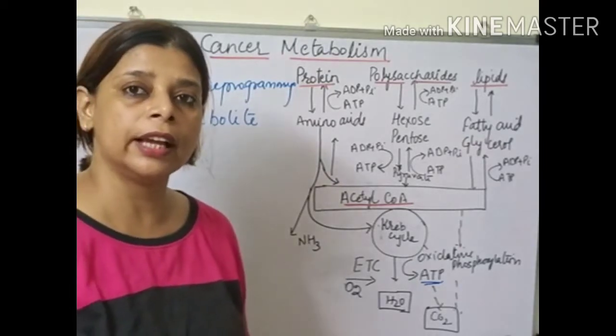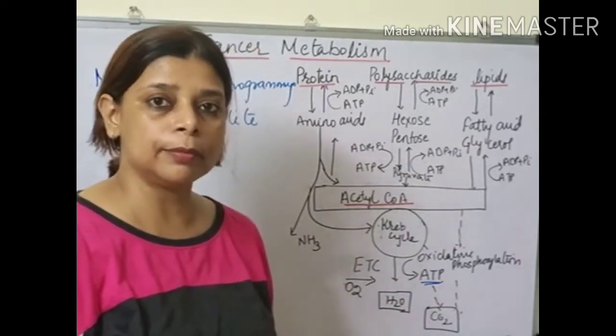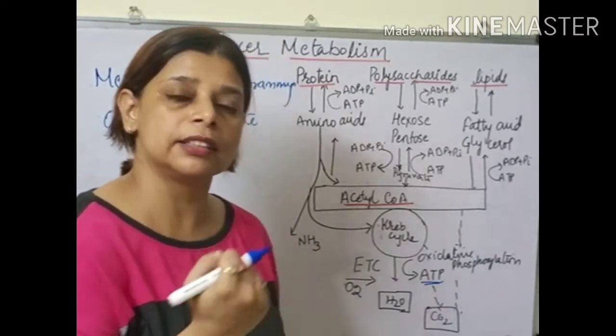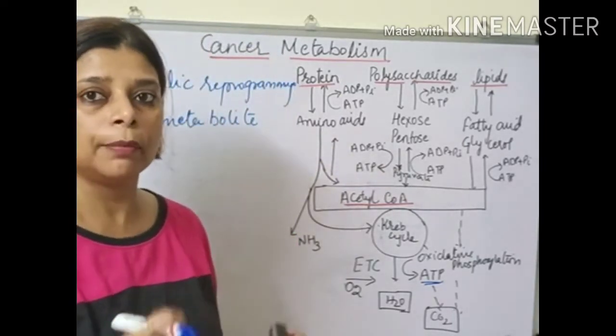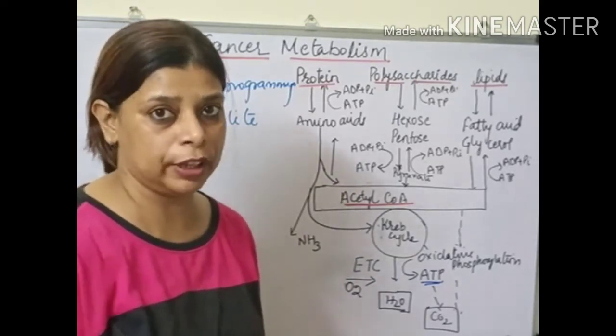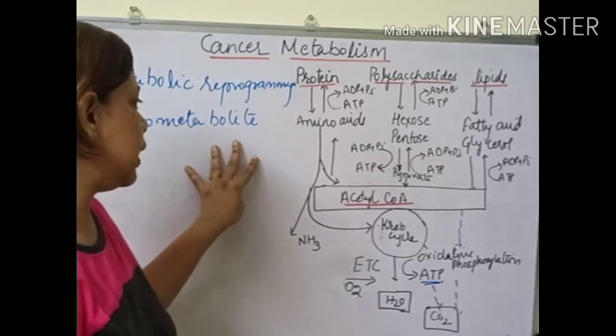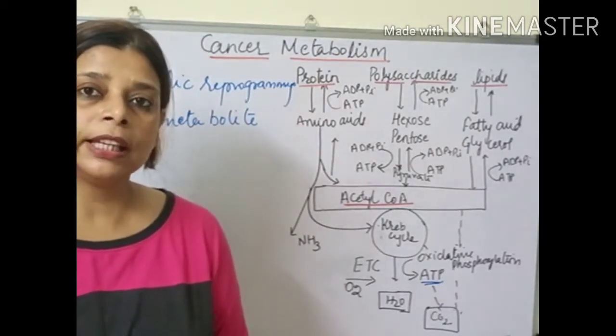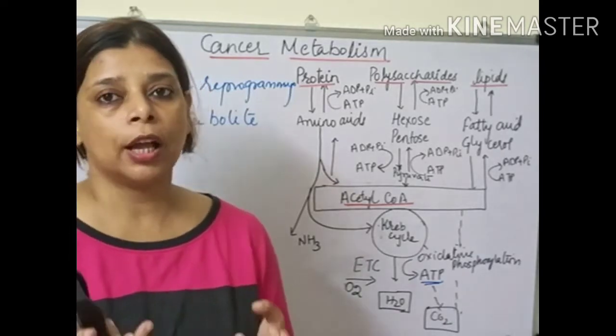So cancer cells rewire the metabolism, during which there is an increase in the level of certain metabolites and a decrease in the level of certain metabolites, but the rewiring is done for survival and for growth and proliferation. But in oncometabolite, there is accumulation of one specific metabolite.